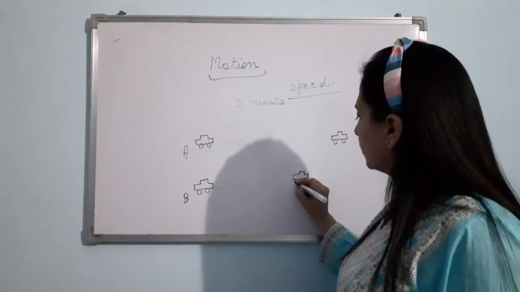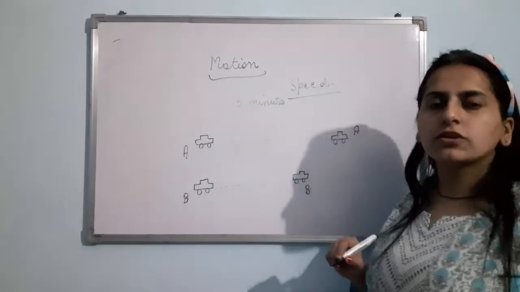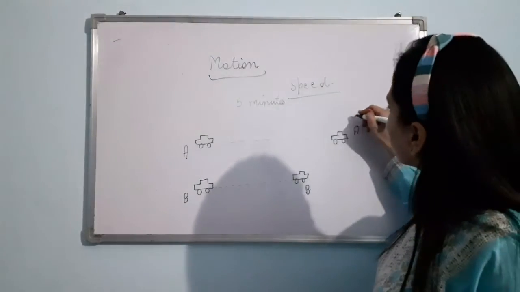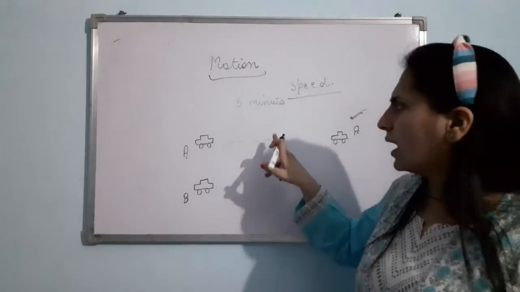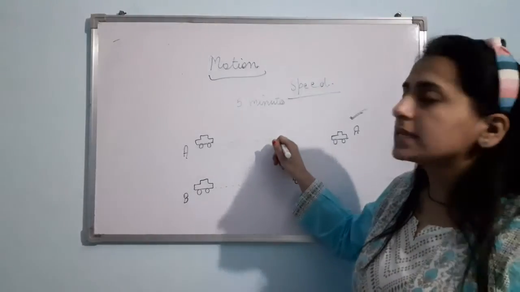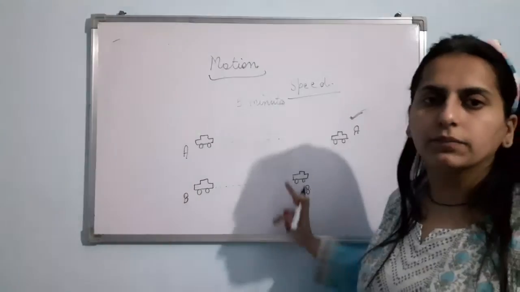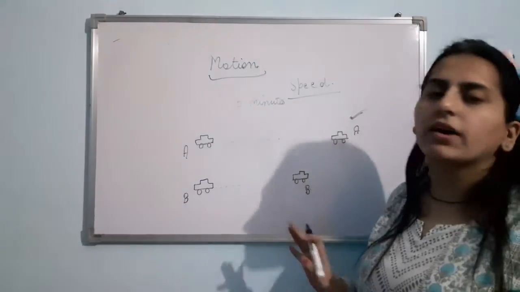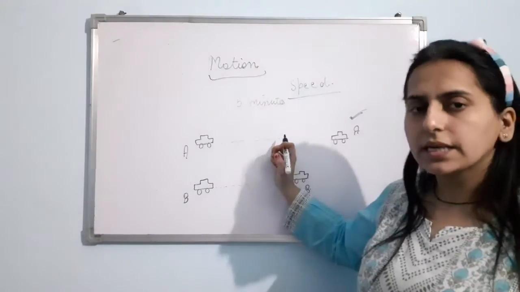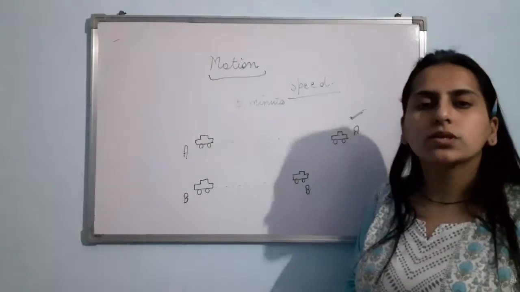Now tell me, car A reaches here and car B reaches here. Which of them is moving faster? Your answer will be car A. Car A is moving faster. Why? Because it has covered more distance in the same interval of time. Time interval is same. I have taken 5 minutes for both. But car A has covered more distance in the given interval of time. So car A is having more speed.